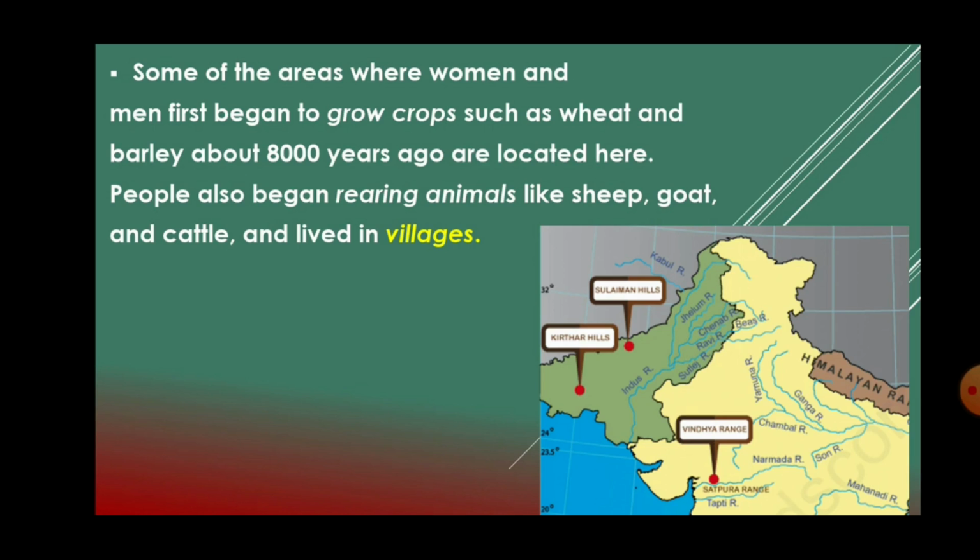We come to know about the past, the eating habits of the people, their profession, and so many other things. Now, in this session, we will be seeing where the people lived and what the people did around the areas where they lived. So, it was observed that it was in this region around the Suleiman Hills and Kirdar Hills that people started growing crops such as wheat and barley about 8,000 years back. Along with that, they also reared animals like sheep, goat, and cattle.